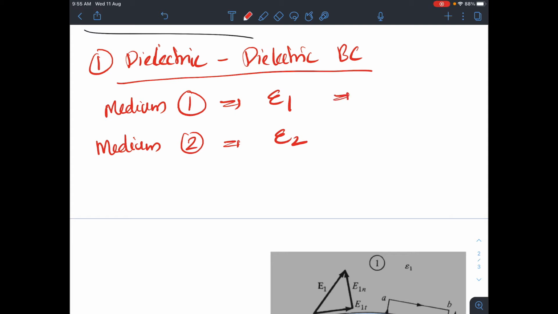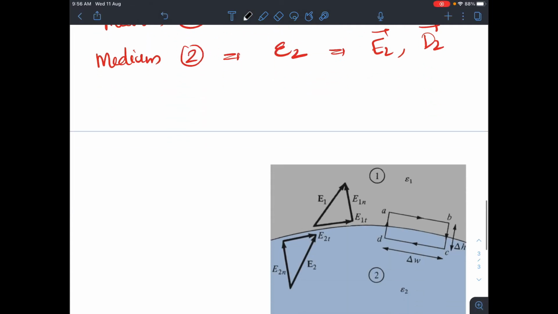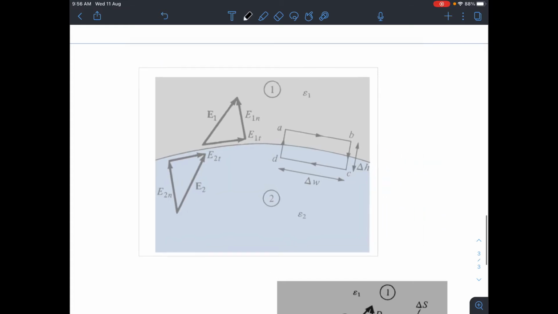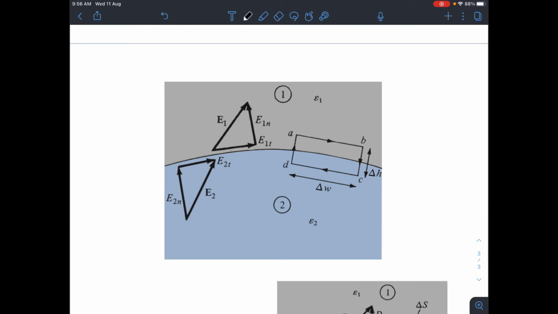The electric field intensity vector in medium 1, I am representing with E1, and the electric flux density vector is represented as D1. Similarly, vector E2 represents the electric field intensity in medium 2 and D2 represents the electric flux density in medium 2. Right, so with that understanding, let us move on. I think you are able to see this figure, right?